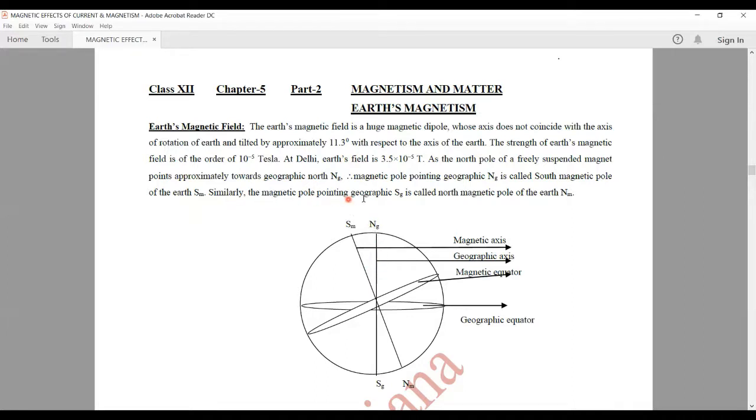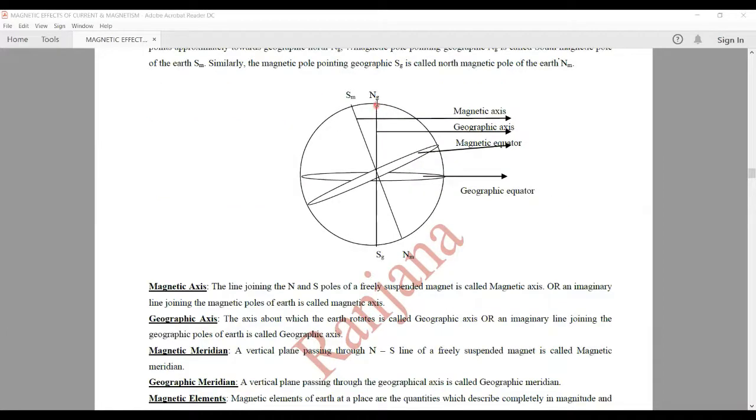Similarly, the magnetic pole pointing geographic south is the north magnetic pole of the Earth. As you can see in this figure, this imaginary line which is joining the geographic north to the geographic south, we call it the geographic axis. And the magnetic south pole is in the northern hemisphere. This is also called the north-seeking pole. This imaginary line which is joining the magnetic south pole and the magnetic north pole of the Earth, we call it the magnetic axis.